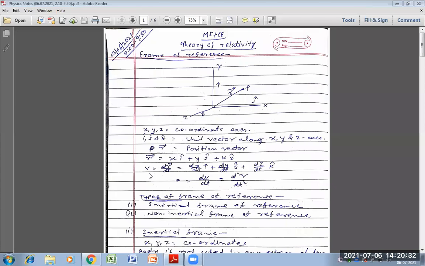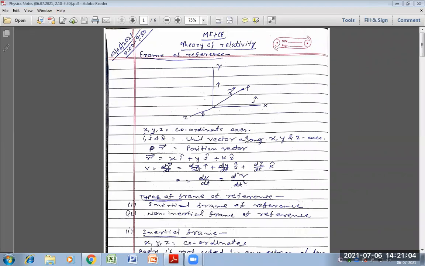This dr by dt can be written in this form: dx by dt i unit vector plus dy by dt j unit vector plus dz by dt k. Now the acceleration of the particle, we know that acceleration is dv by dt. So here a is equal to dv by dt is equal to d square r by dt square.